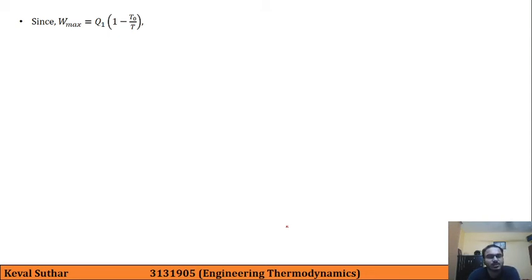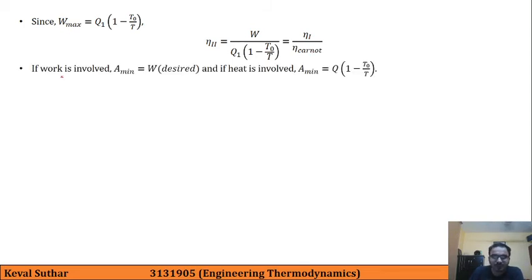Since W max is also given by Q1 into (1 minus T0 upon T), we can write this second law efficiency in this way: W divided by Q1 into (1 minus T0 upon T), which is equal to first law efficiency divided by Carnot efficiency. If work is involved, A minimum is equal to W, which is our desired one. If heat is involved, then A minimum should be this. So these are the two cases that we need to consider.